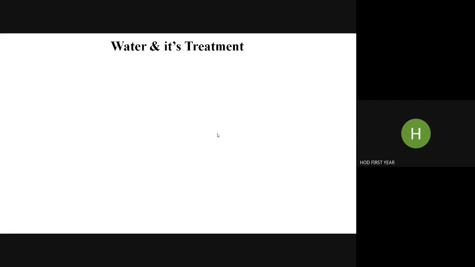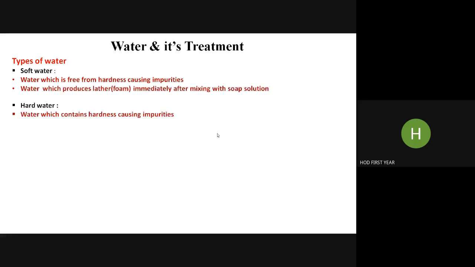Yesterday we defined two types of water, soft water and hard water, with respect to hardness. Soft water is that water which produces foam or lather immediately after mixing with soap solution. This is a very simple qualitative test to check whether a given water sample is hard or not. Hard water is that water which does not produce foam immediately after mixing with soap solution. And this hardness is because of the presence of certain salts that we studied yesterday.